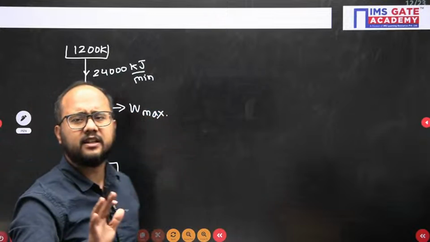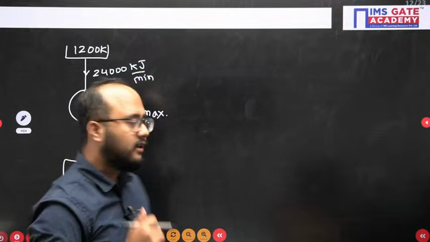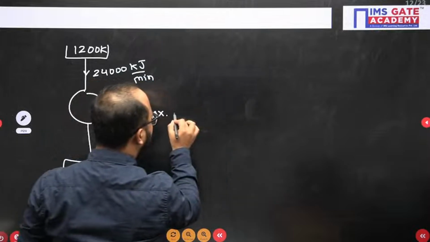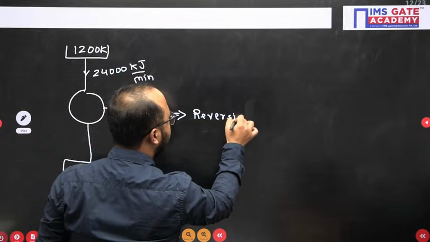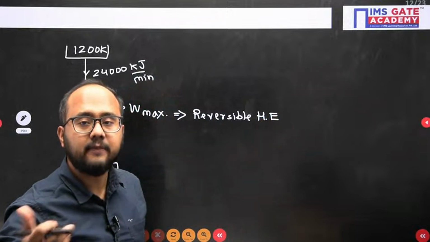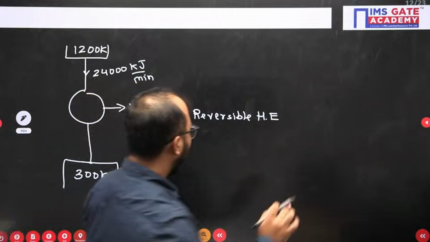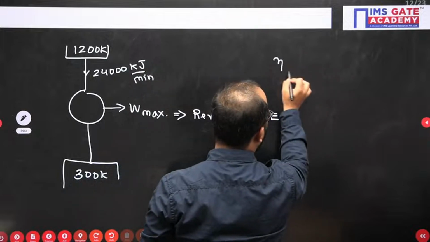That is a very basic question. Are you getting this point? Maximum work. For getting maximum work, we should know that the engine should be working under reversible condition. Then only we will get the maximum work. For a reversible heat engine, I hope everyone remembers the formula.